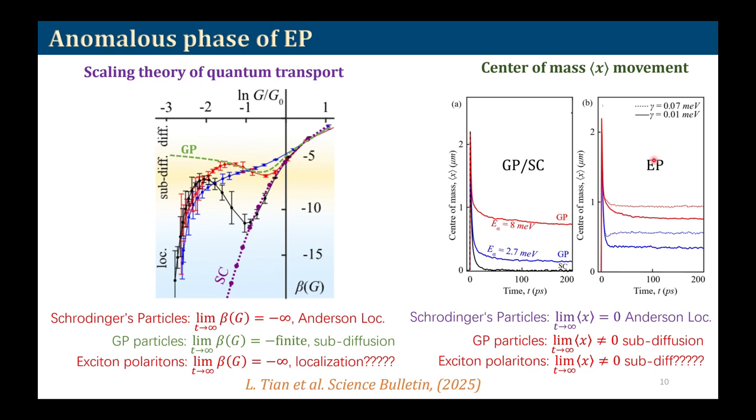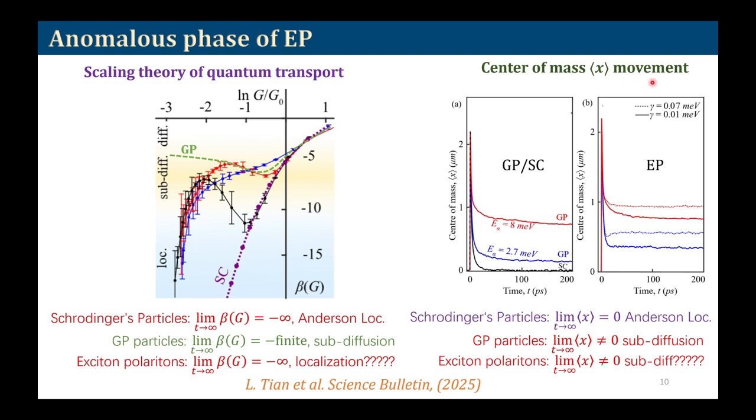However, for exciton polaritons, from the previous result we concluded that this is like Anderson localization, so the center of mass should go to zero, but it doesn't. For the exciton polariton, the center of mass is not zero. So it is behaving more like Gross-Pitaevskii particles.